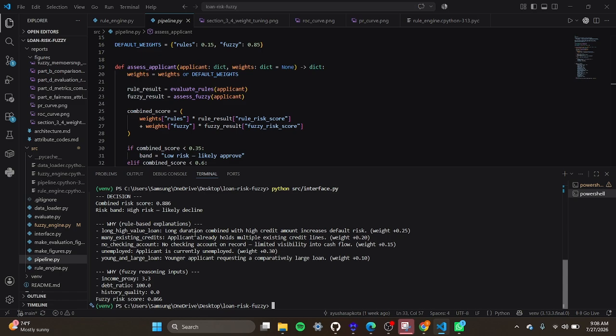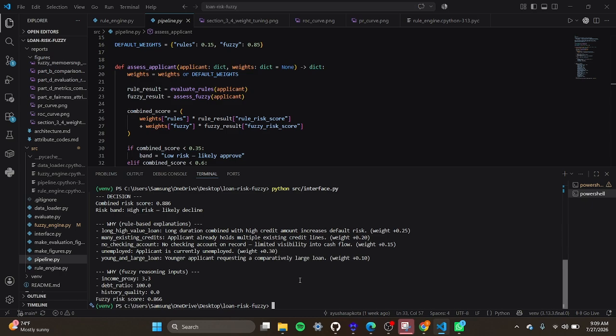And there it is, a combined risk score of 0.866, high risk. And importantly, it tells us exactly why: five rules fired, including unemployed and the large loan relative to income. This is the explainability piece that a black box model couldn't give you.